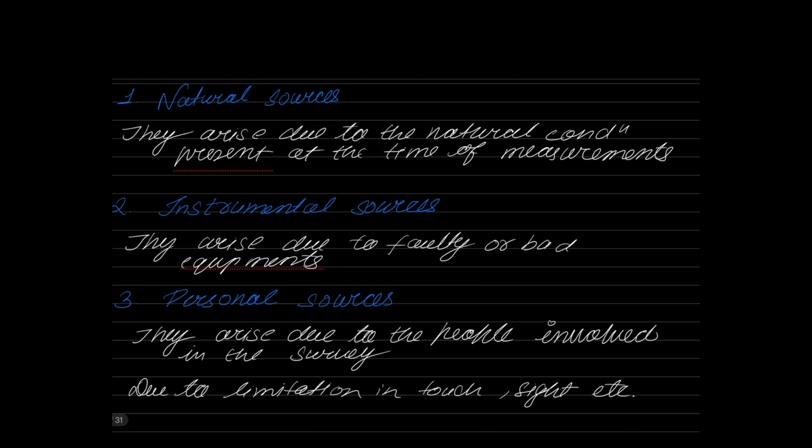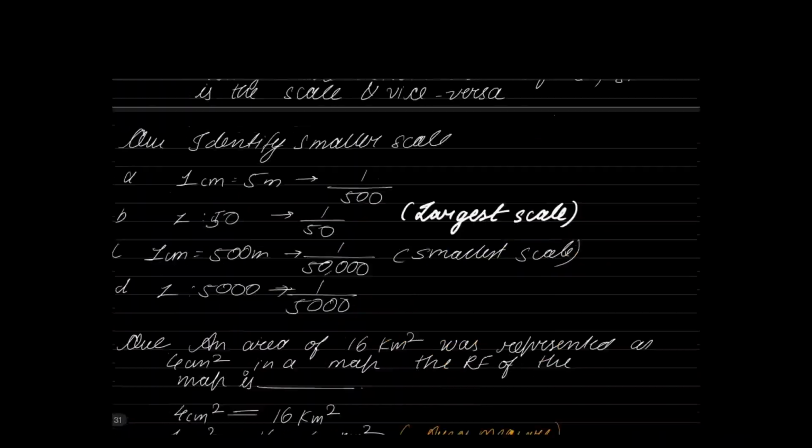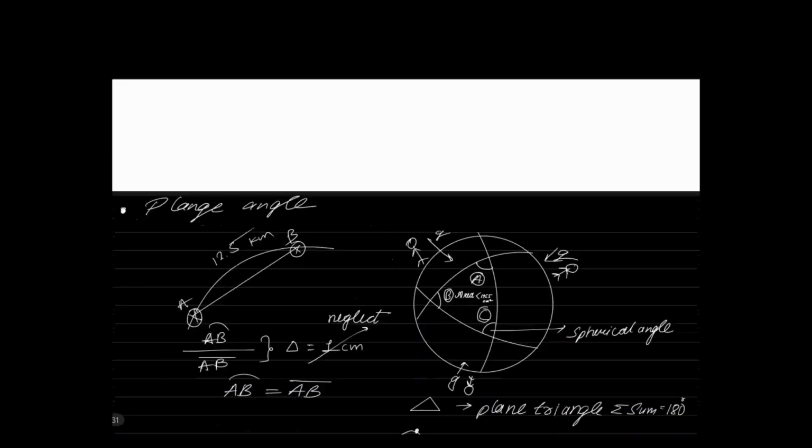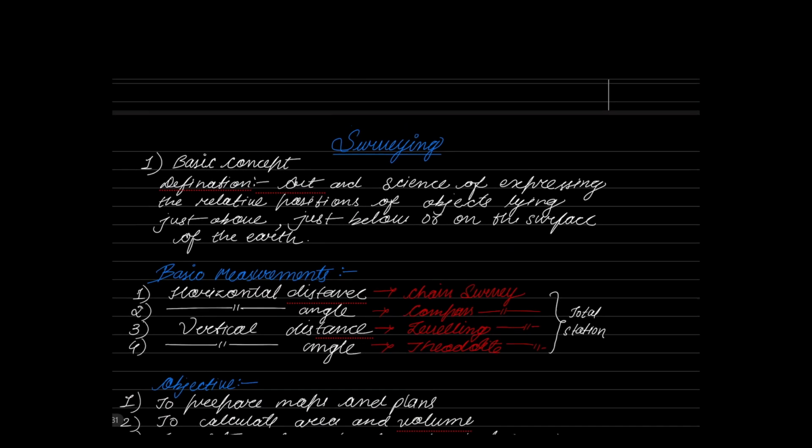Can you give me an example of accuracy and precision? Imagine you are given a 20-meter chain. You measured a line the first time and got 40.5 meters. The second time you measured 40.4 meters. The third time, 40.49 meters. Are these measurements accurate or precise? You cannot comment on the accuracy. You can only say that they are precise, because 40.5, 40.4, 40.49 are all very close to each other. Since these measurements are close to each other, I can call them a precise set of measurements.